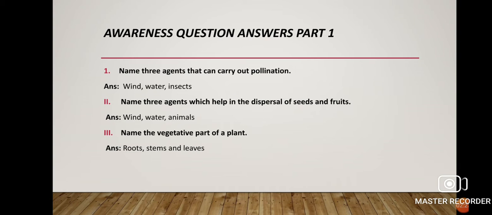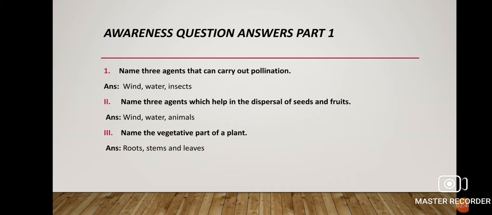Next, number 3: name the vegetative part of a plant. What is the meaning of the term vegetative part? Vegetative part means the part of a plant from where a new plant can reproduce. So this is entirely a process of asexual reproduction. The answer is root, stem, and leaf.